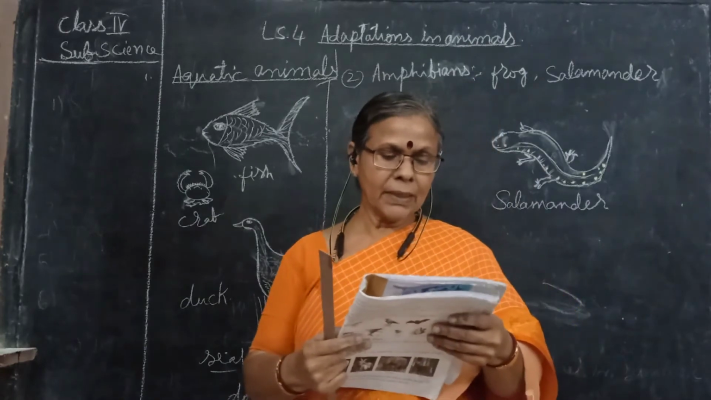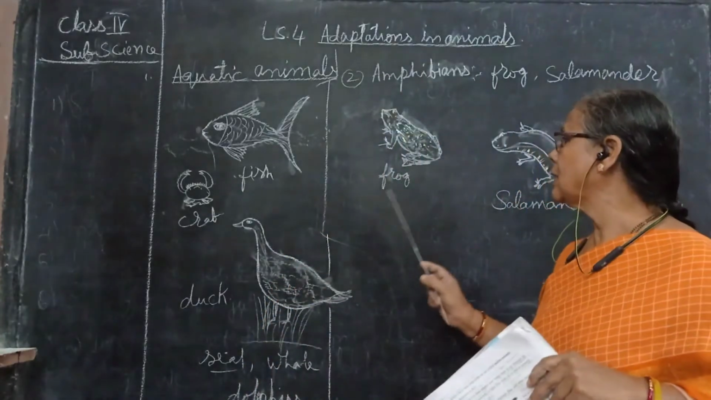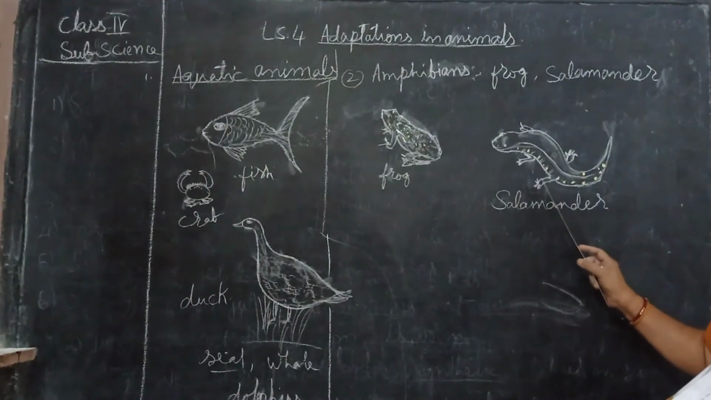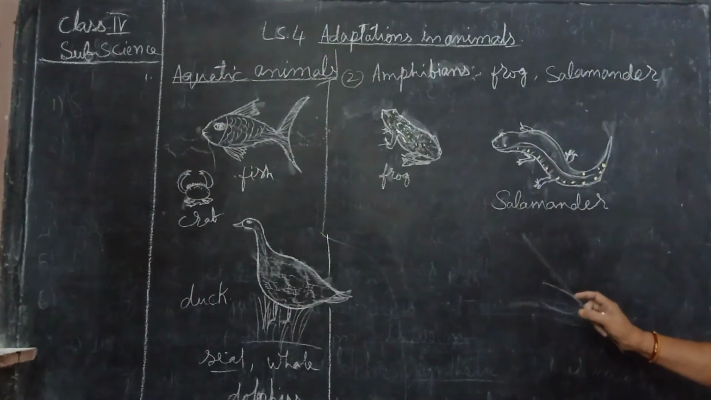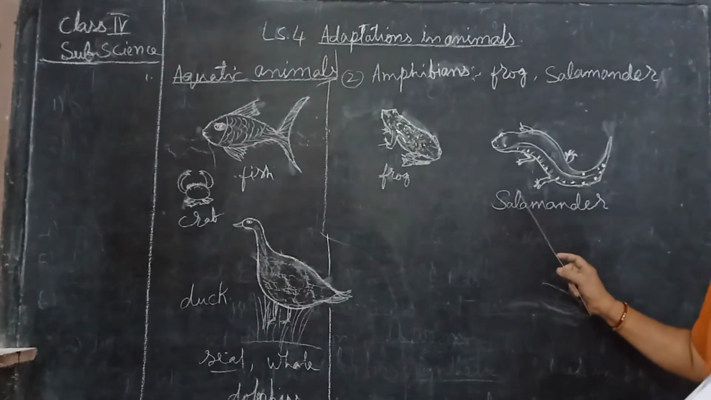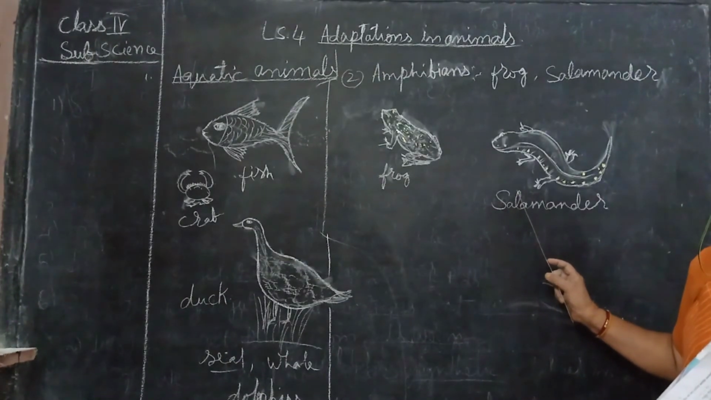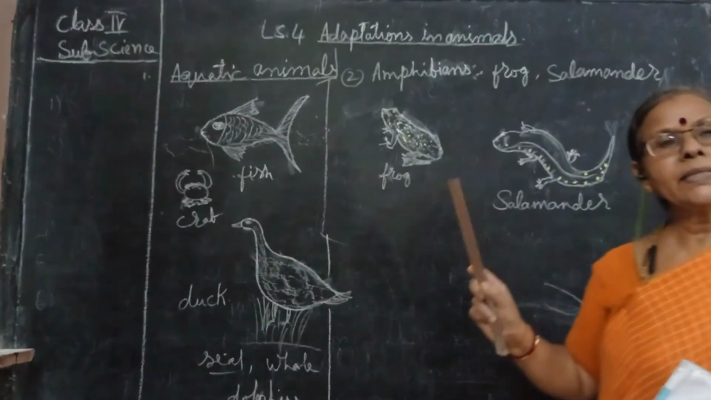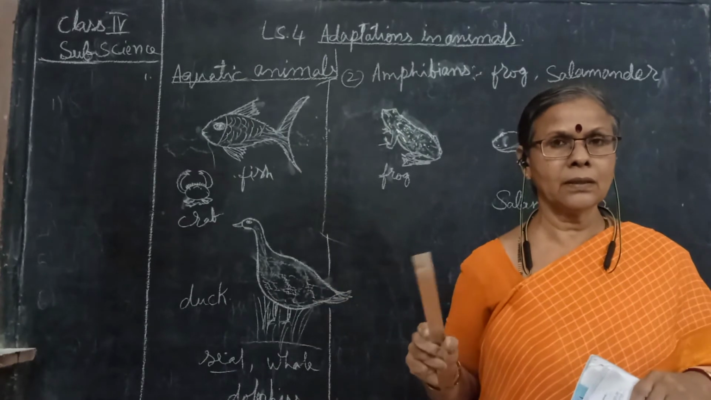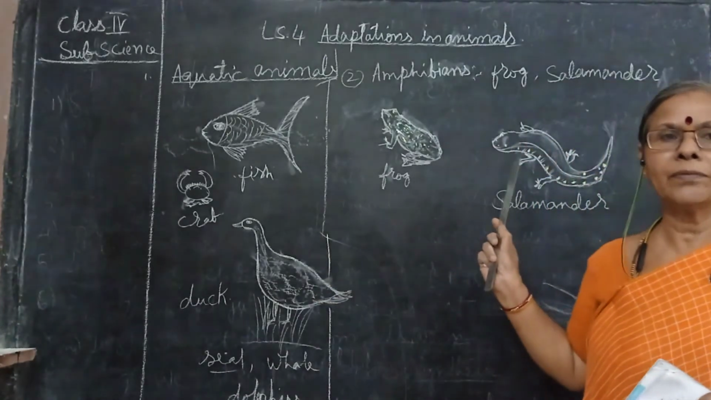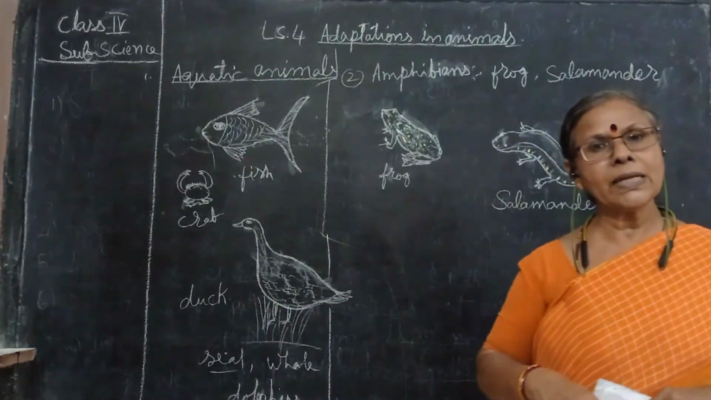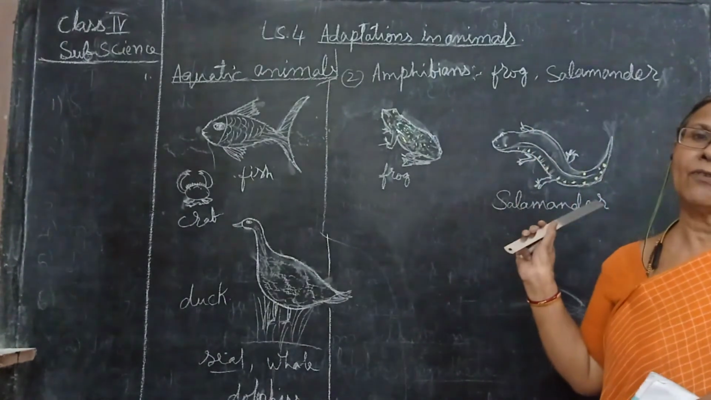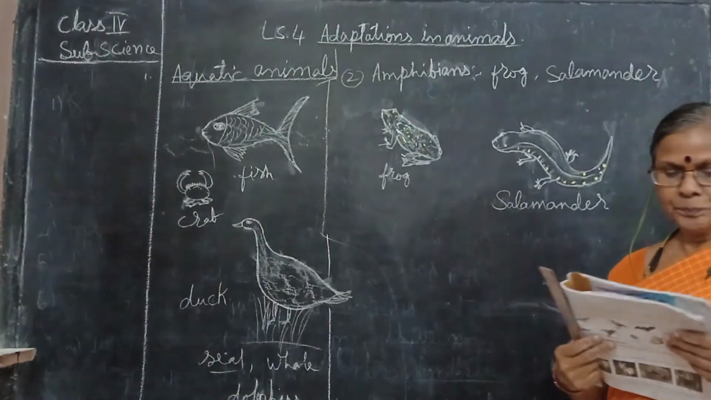And salamanders are some amphibians. Salamanders are the same thing. When they are in the water, they breathe through their skin, and when they are on the land, they breathe with the help of lungs. They are found mostly in marshy places, because whichever habitat is there, they adapt themselves to survive in that place.